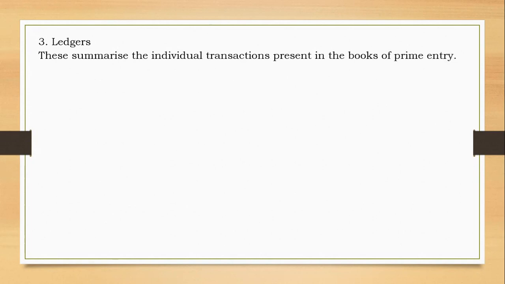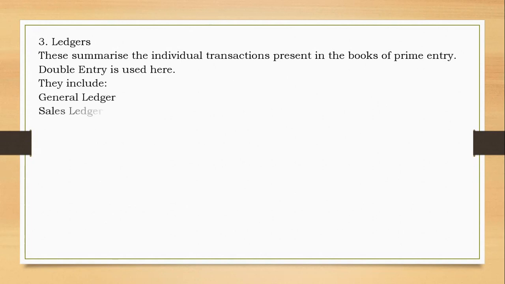So we have our ledgers. As I've said, ledgers are just summarizing individual transactions present in the books of primary entry. Double entry is used, but also I've spoken of memorandum. And the ledgers can be general ledger, sales ledger, as well as purchases ledger.